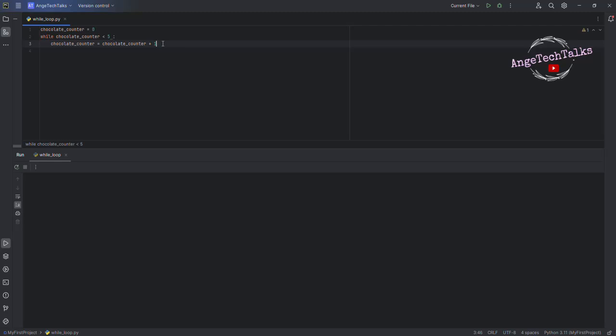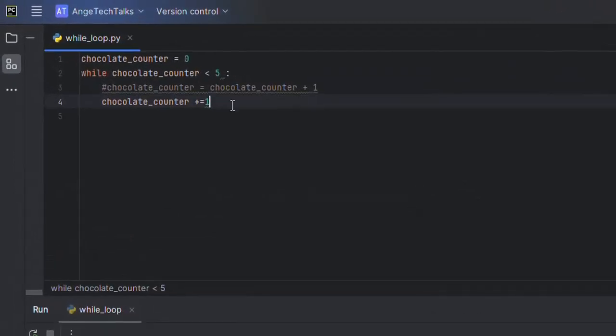Okay, let me comment this line. So you can write this in this way, or you can simply increment the chocolate counter using this operator, plus equal to 1. Okay, so this line and this line are the same thing.